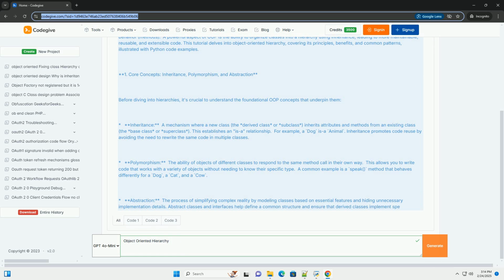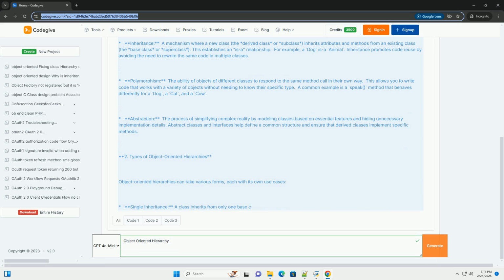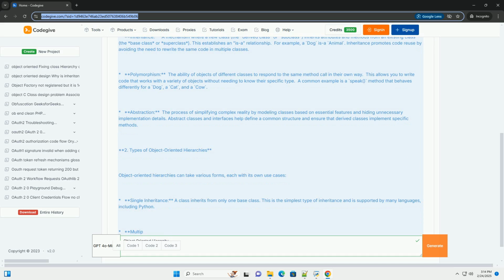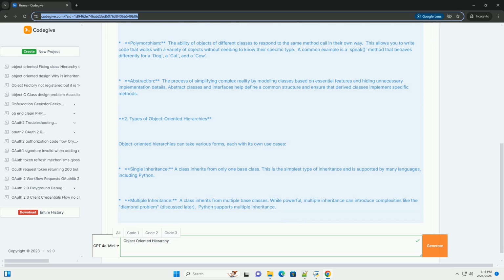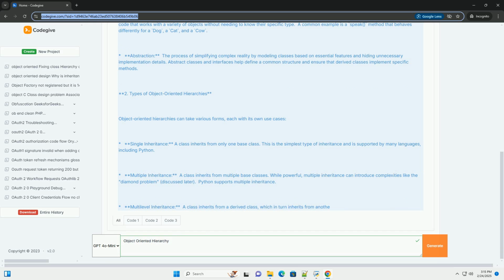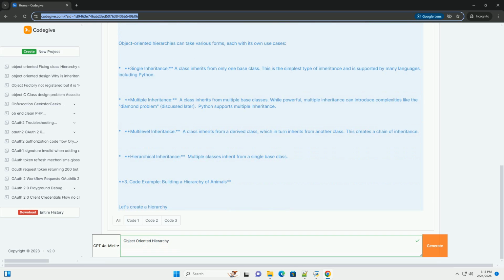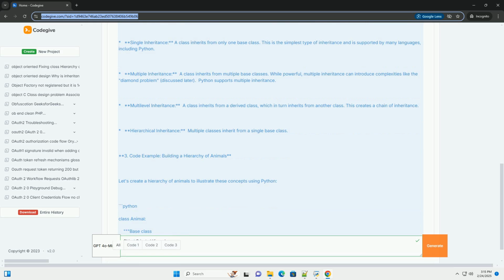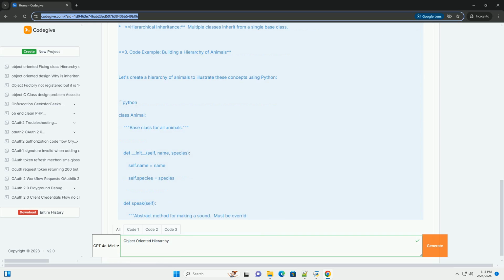This tutorial delves into object-oriented hierarchy, covering its principles, benefits, and common patterns, illustrated with Python code examples. 1. Core concepts: inheritance, polymorphism, and abstraction. Before diving into hierarchies, it's crucial to understand the foundational OOP concepts that underpin them.